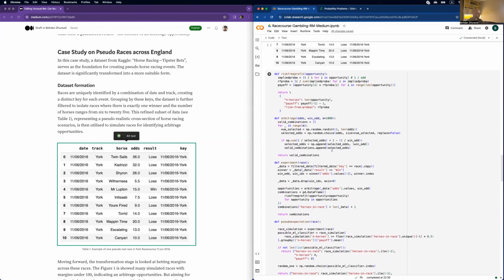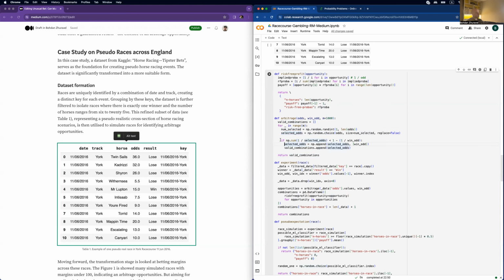I just decided to do some kind of Monte Carlo combinatorial algorithm where I have m iterations. On each iteration, I randomly select how many odds I will consider in one race, and after I randomly select these odds, for example, this variable gives 5 and puts it here, and I get a random list of 5 odds.